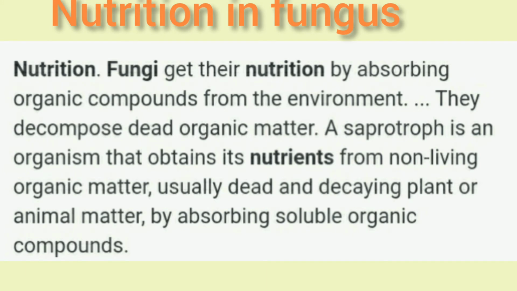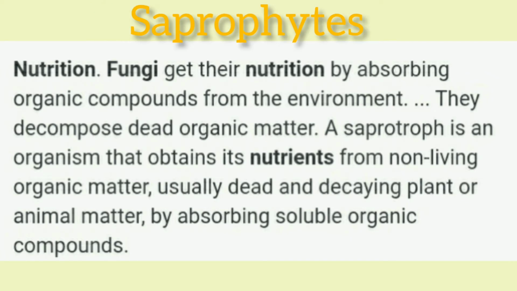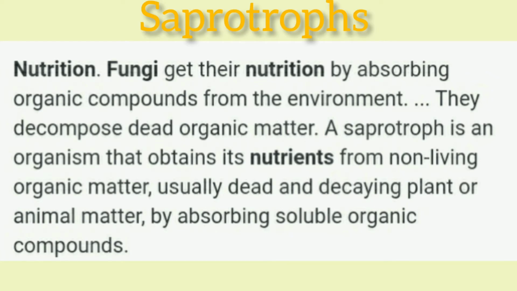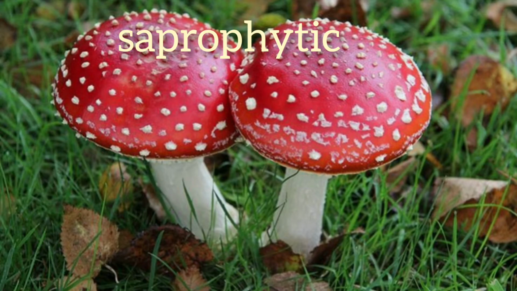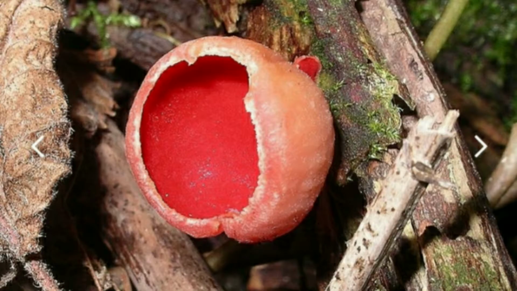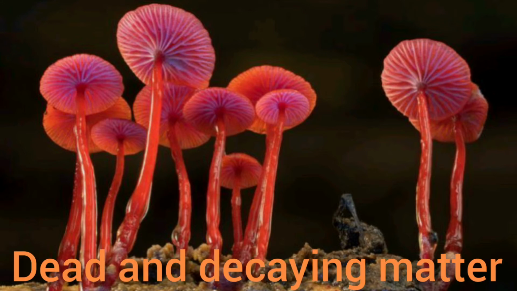Nutrition in fungus. Fungi are mostly heterotrophic. They absorb soluble organic matter from dead substances. Thus, they are known as saprophytes or saprotrophs. According to the mode of nutrition, fungi are mainly of two types, parasitic and saprophytic. Parasitic fungi live in close association with other living organisms to get their food and other essential materials. While the saprotrophs or saprophytes obtain their food from non-living decaying organic matter like bread, meat, vegetables, fruits, etc.